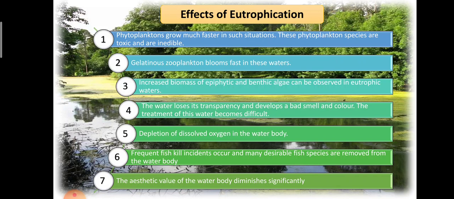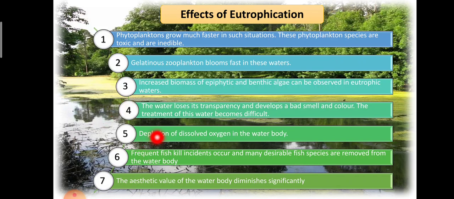As it is densely covered with the algal layer, it loses its transparency and develops a bad odor. Then depletion of dissolved oxygen in the water body takes place because it is covered with the algae. There is a depletion in the dissolved oxygen and it will lead to frequent fish killing.